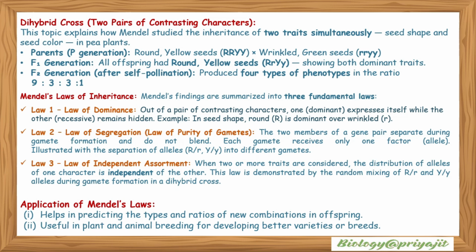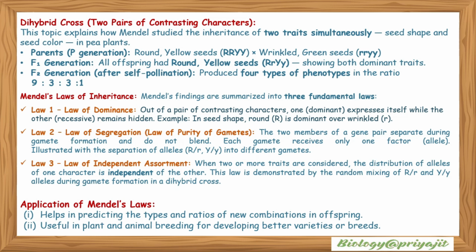So law 1 of Mendel's experiment, the law of dominance, states that out of a pair of contrasting characters, the dominant one expresses itself while the other, the recessive, remains hidden. Example, in seed shape, round, capital R, is dominant over wrinkled. Law of segregation, or law of purity of gametes: the two members of a gene pair separate during gamete formation and do not blend. Each gamete receives only one factor or allele.